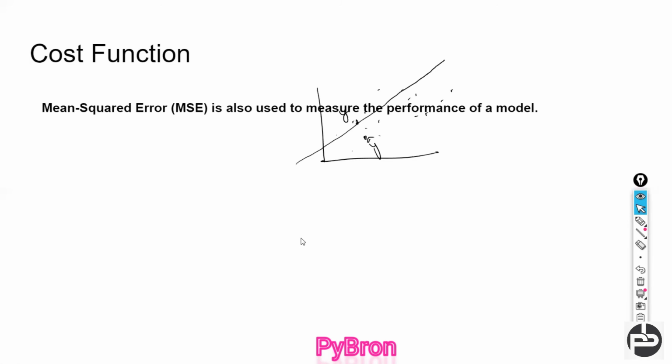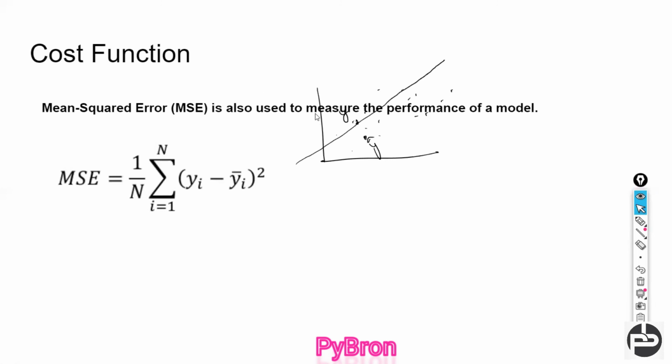Again, R square is one metric to check the performance of the model, and mean square error is also one kind of metric to evaluate the performance of your model, right? How it works, that we are going to see. MSE is known as the mean square error.